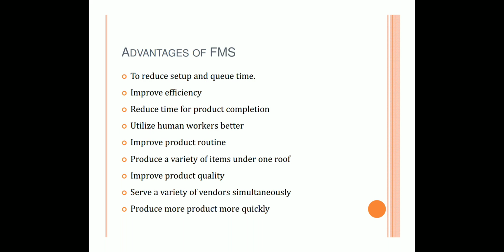It is very important. You can manufacture a variety of products under one roof. In a single unit, you can manufacture different types of items. Improve product quality. We serve a variety of vendors simultaneously. Produce more products more quickly.